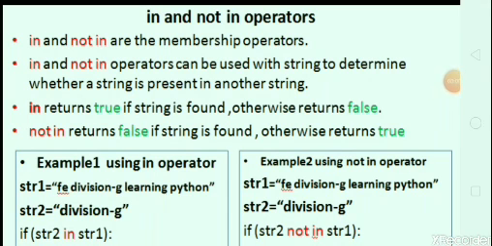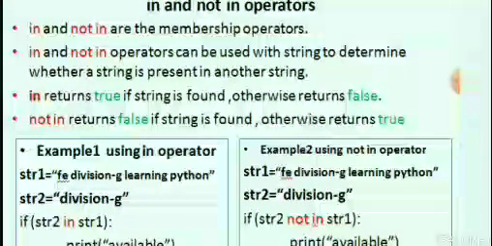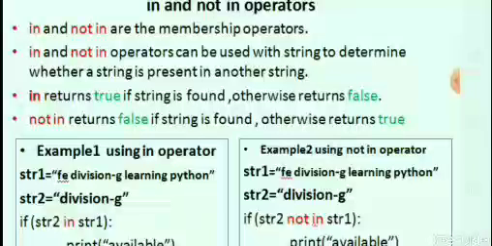Next concept is the in and not in operators. Here in and not in are the membership operators. By using these operators, we can check whether a particular member is present in a particular string or not. If the member is present in the string, then the result is true, otherwise the result is false. The in and not in operators can be used with strings to determine whether a string is present in another string. In returns true if the string is found, otherwise returns false. Not in returns false if the string is found, otherwise returns true.